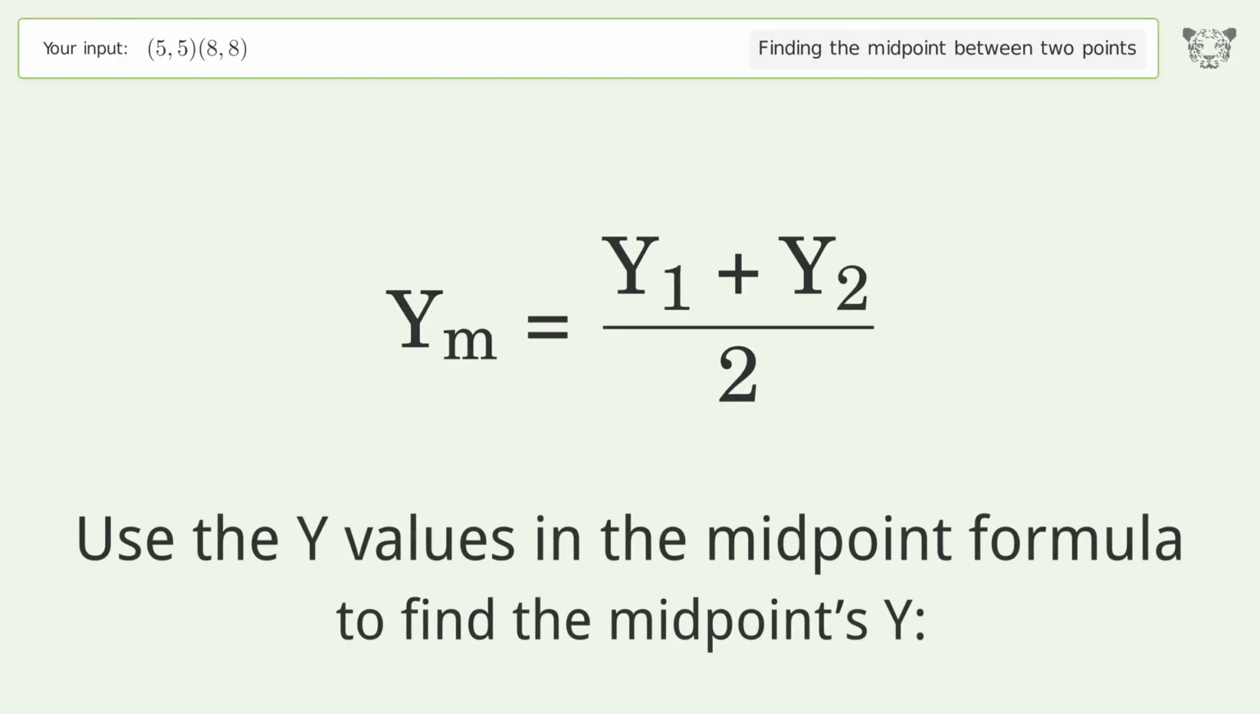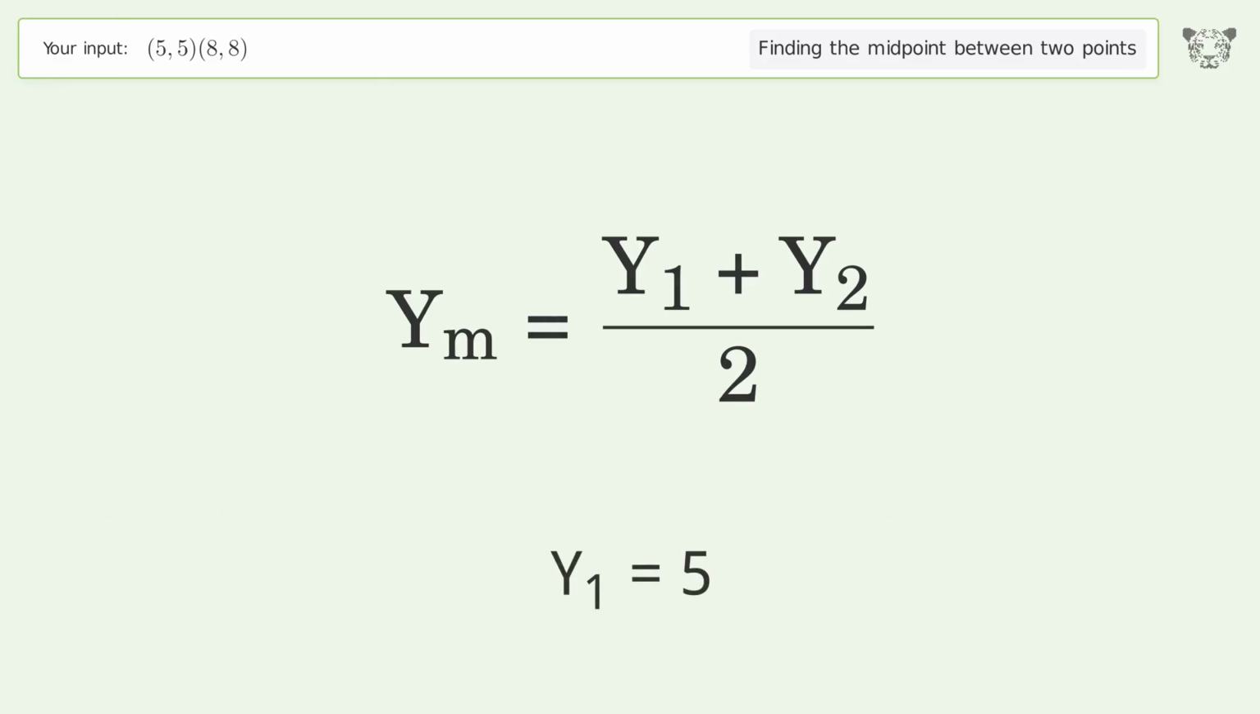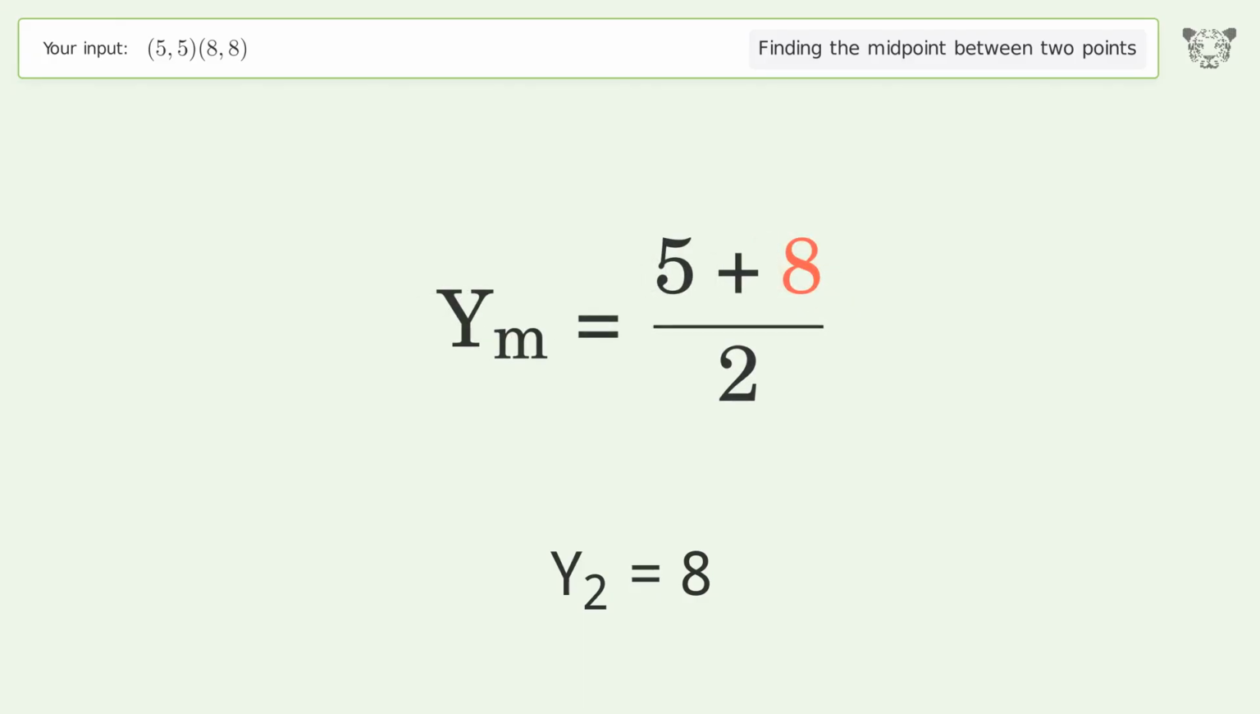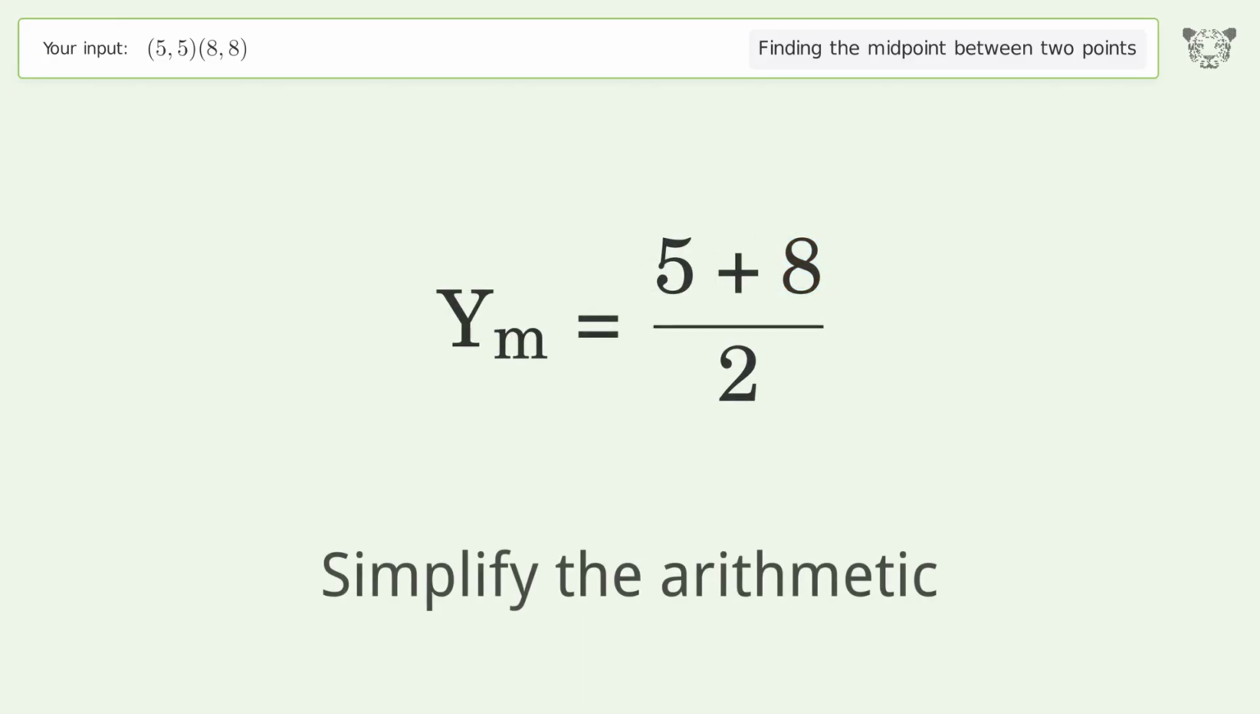Use the y values in the midpoint formula to find the midpoints y. y1 equals 5. y2 equals 8. Simplify the arithmetic.